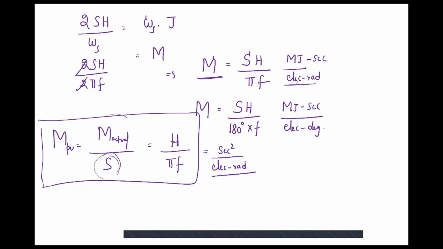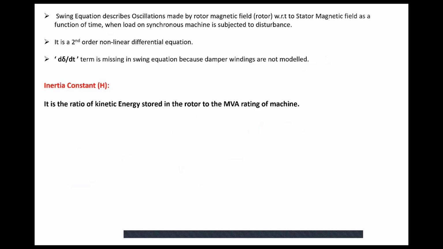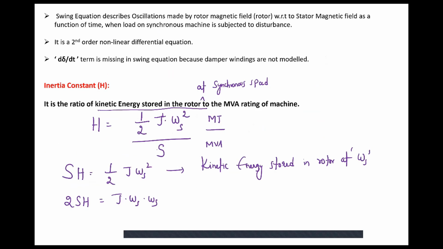One more point which I forgot to tell here is H is equal to megajoules per MVA. Megajoules, I can write as megawatt into second divided by megavolt ampere. Dimensionally, watt is also the product of volt into ampere. Mega cancels. Watt means voltage into current, volt ampere also means voltage into current. So if these both cancel, the unit of H is second.